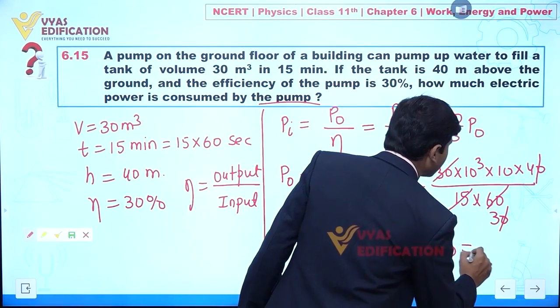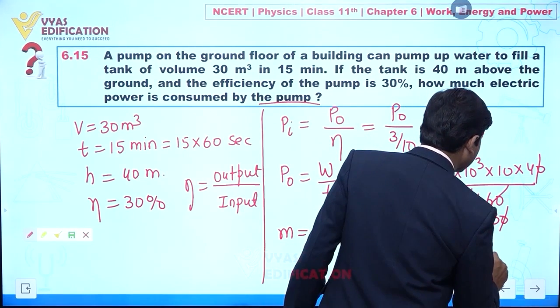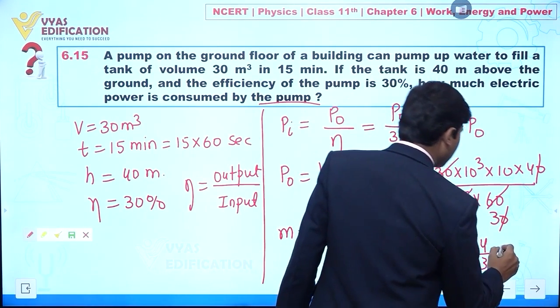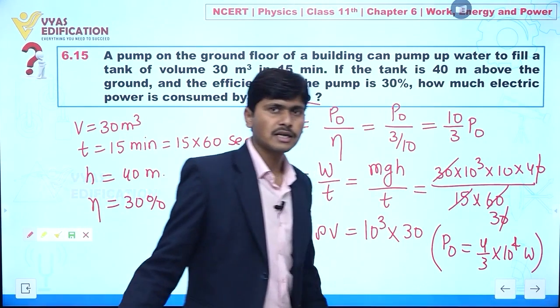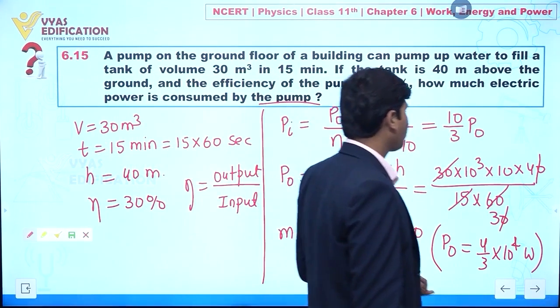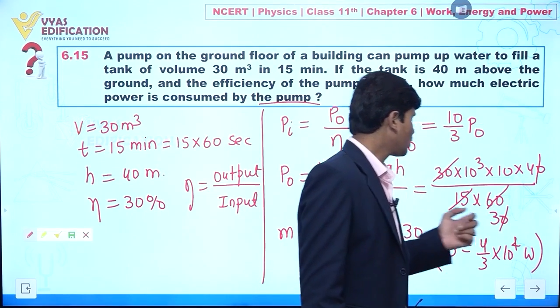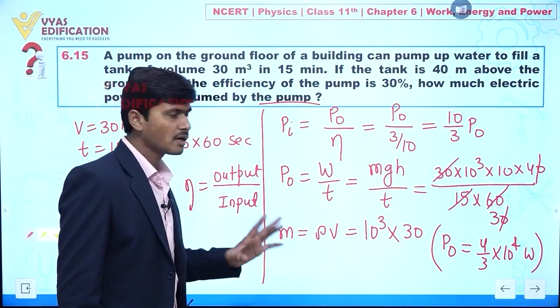So from here the output power is given by 4 by 3 into 10 to the power 4, and this is in watt. So we can say the output power is given by 4 by 3 into 10 to the power 4 watt.